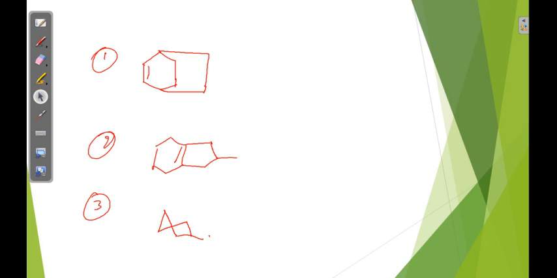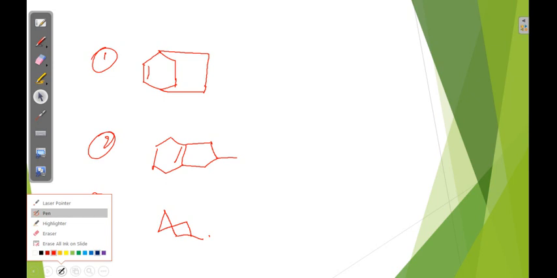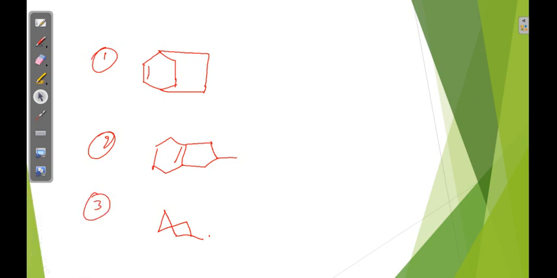So numbering started from here, suppose. Now obviously 2, 3, 4, 5, 6, 7, 8. Total 8 carbons are there. So oct-ene is there. Where is that ene? Second position. 2-ene.